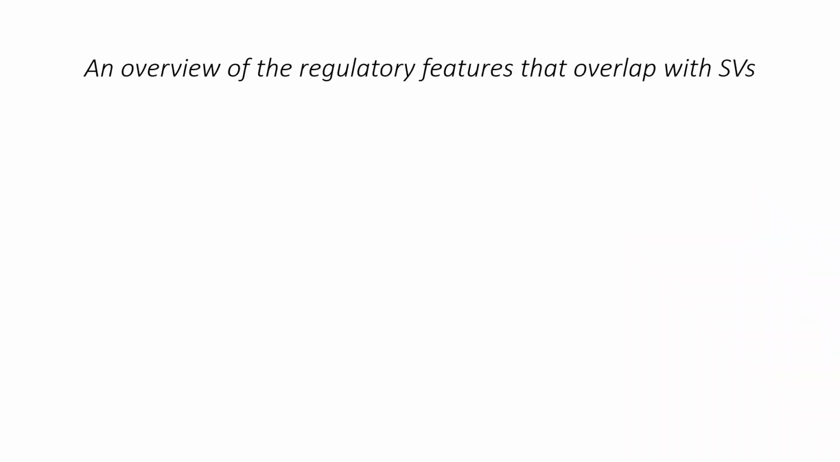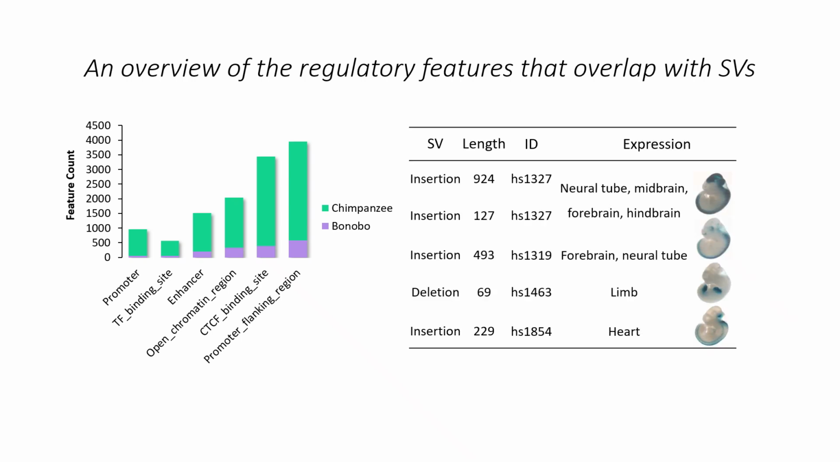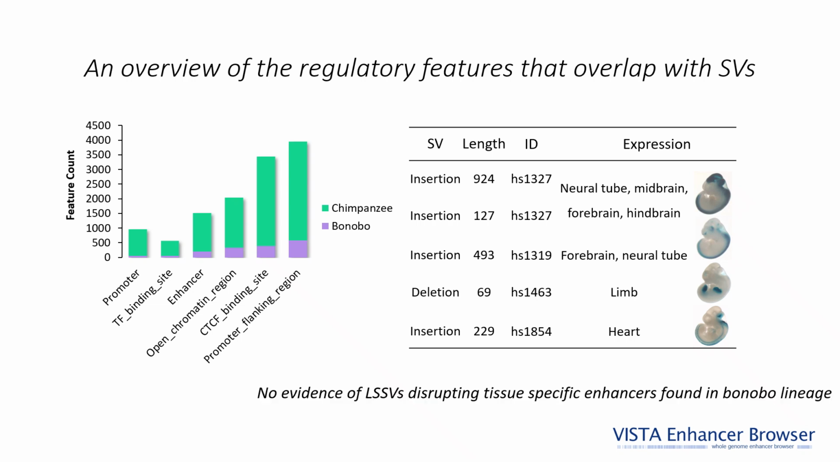In addition to CDS intersecting SVs, we also found some SVs that overlap with regulatory features. Here you can see that chimpanzee experienced more SVs that were disrupting the regulatory features such as promoters, enhancers, TF binding sites, CTCF binding sites, and promoter flanking regions. There were 5 tissue-specific enhancers that were being disrupted by structural variants in the chimpanzee lineage, while there was no evidence of lineage-specific SVs disrupting any tissue-specific enhancers in the bonobo lineage.